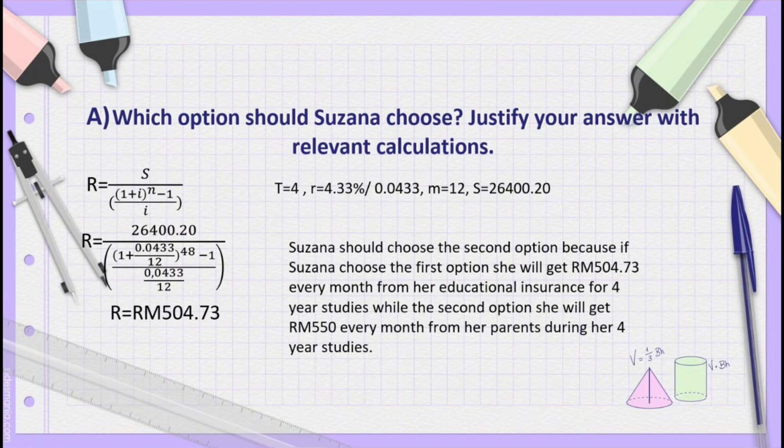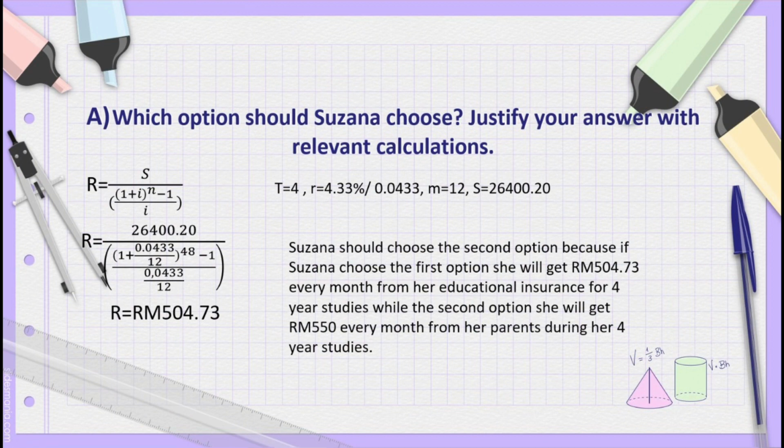So it will be R equals 26,420 ringgit and 20 cents over [(1 plus 0.0433 over 12) to the power of 48 minus 1] over 0.0433 over 12. So we will get R equal to 504 ringgit and 73 cents.